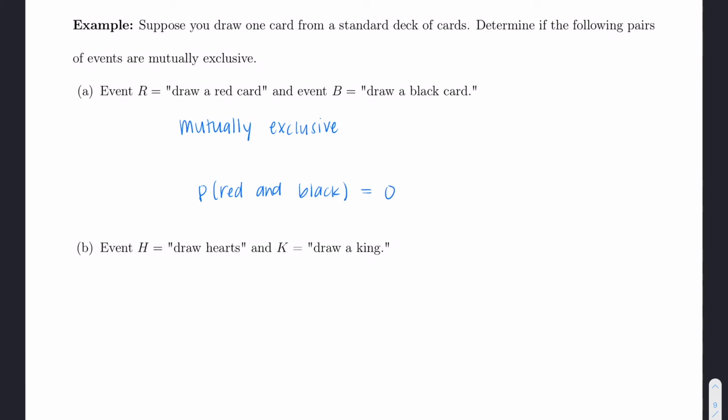But for part B, it's asking us if I can have both hearts and king at the same time, and the answer to that question is yes. There is one card in a standard deck of playing cards that has both king and hearts. And so these two events are not mutually exclusive. So if I were to find the probability of king and hearts, that would equal 1 out of 52.